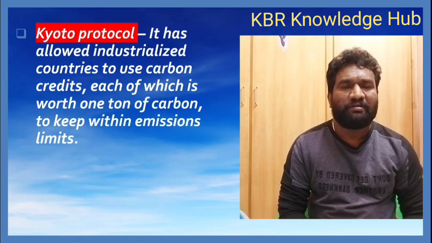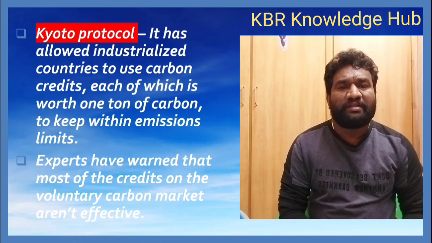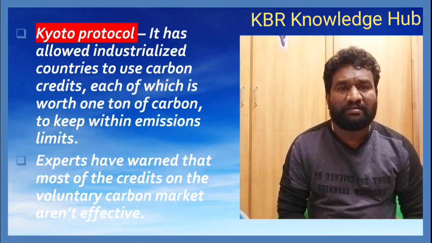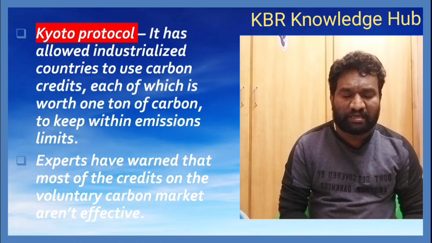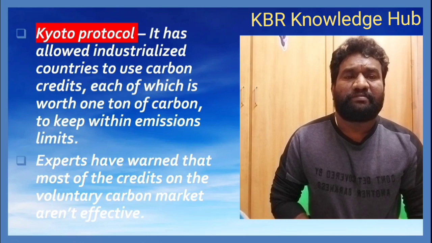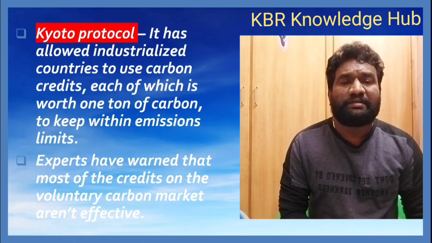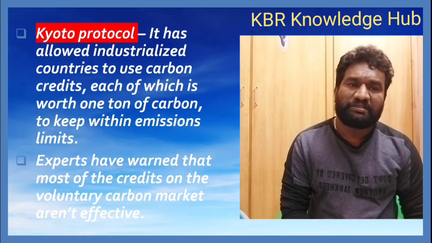Very important protocol. Experts have warned that most of the credits on the voluntary carbon market aren't effective. If you want to know more about the Kyoto Protocol, we will discuss it in another video.